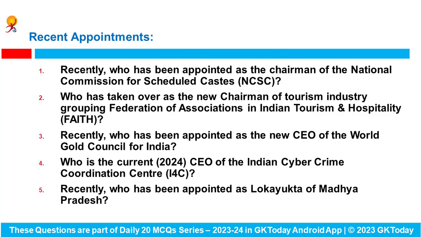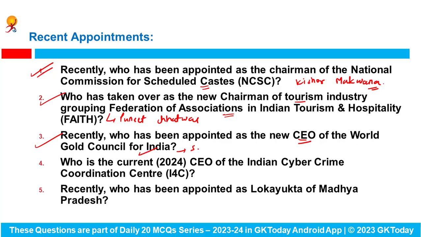Now let's see some of the recent appointments. Recently, who has been appointed as the chairman of the National Commission for the Scheduled Caste? Here answer is Kishore Makwana. Okay, he is the new chairman of the NCSC. Who has taken over the new chairman of Tourism Industry Grouping Federation of Associations in Indian Tourism and Hospitality? This is Puneet Chatwal. Fine. Recently, who has been appointed as the new CEO of the World Gold Council for India? Answer is Mr. Sachin Jain.